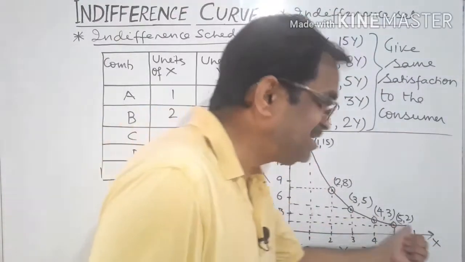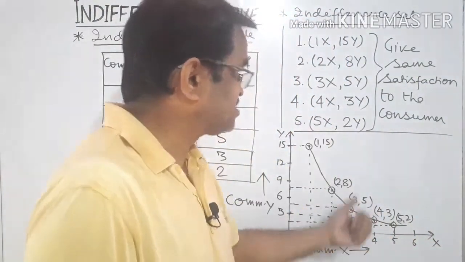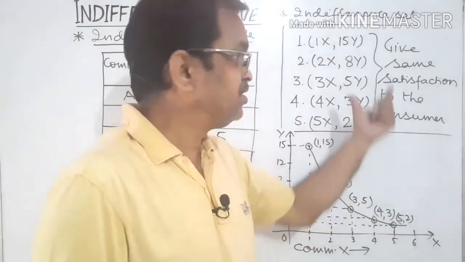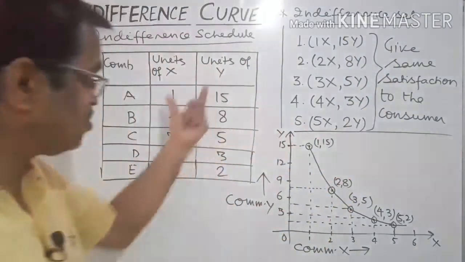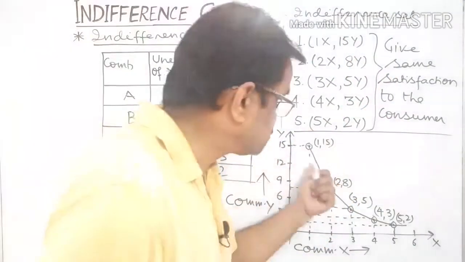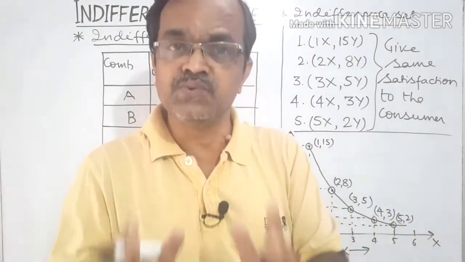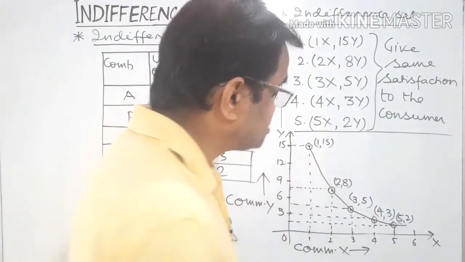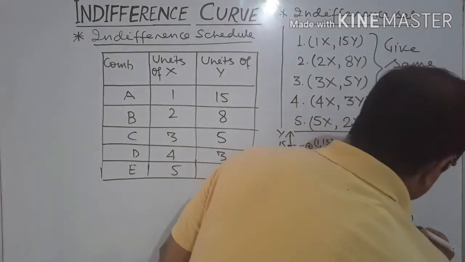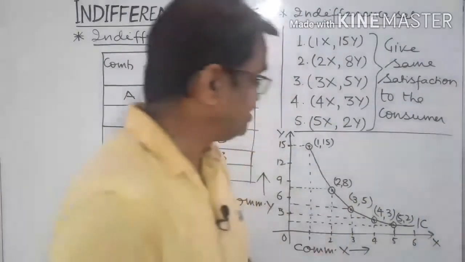What is this indifference curve? It is just the graphical presentation of an indifference set or an indifference schedule, which shows all the possible combinations of the two commodities which give the same satisfaction to the consumer. That is how we define it.